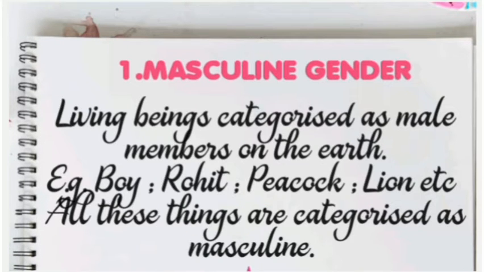The first one is masculine gender. What is a masculine gender over here? The noun that denotes a male animal or a being. Example: boy, Rohit, peacock, lion. All these things come under the category of masculine gender.